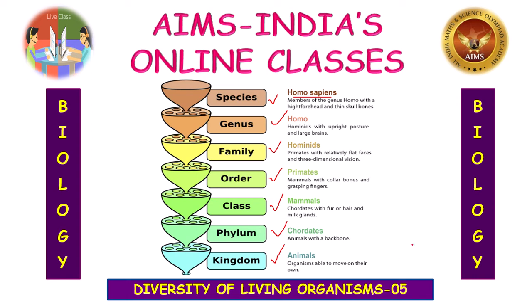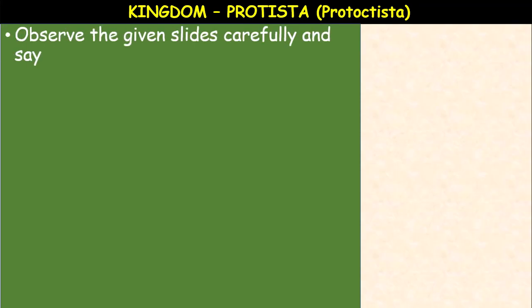Okay, so let us proceed, children. Today's class is about Protista, the second kingdom. The kingdom Protista. Observe the given slide carefully and say.